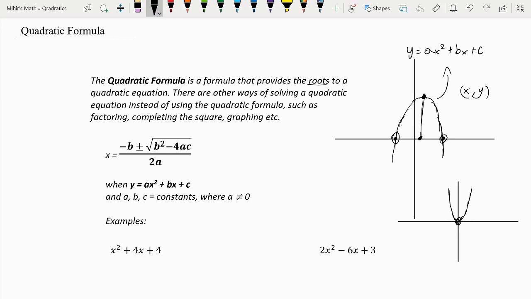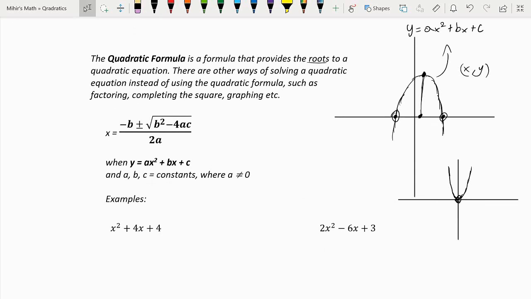Now let's go into it and see what it is. We have negative b plus or minus the square root of b squared minus 4ac, and everything divided by 2a. The first thing I want to cover is this plus or minus symbol, which you may not have seen before. It just means you're going to get two different outputs for the equation.